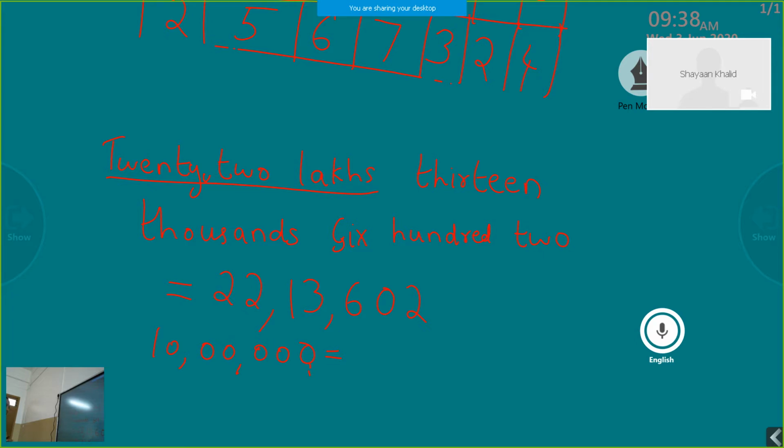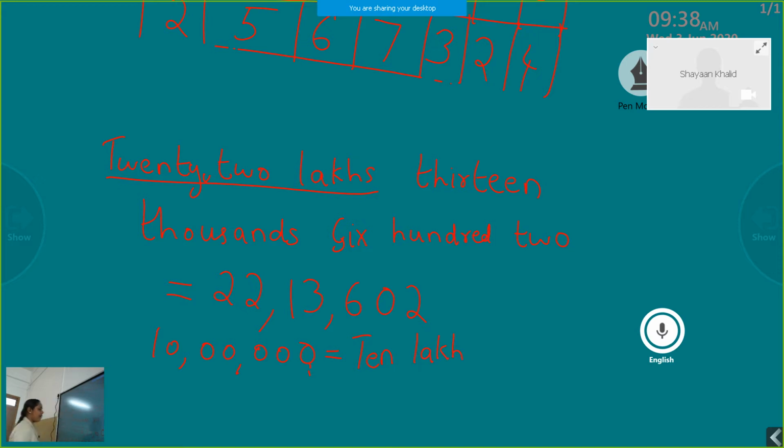To read this number, first you consider the lakhs period. It consists of 1 0, which together is 10, so you write 10 lakh.